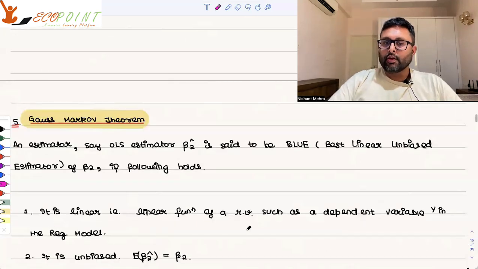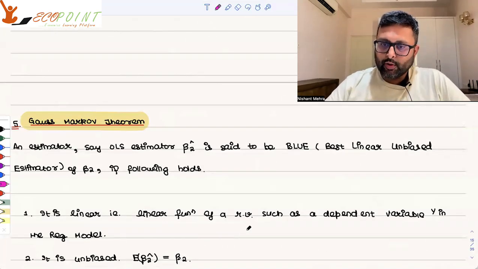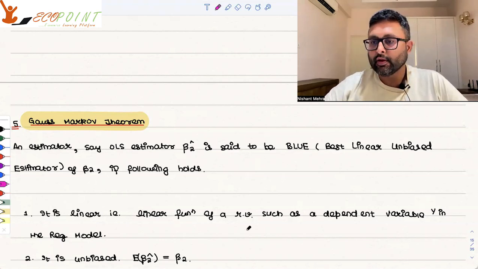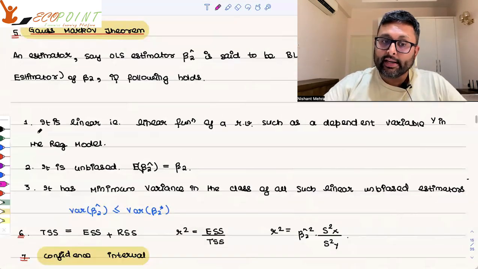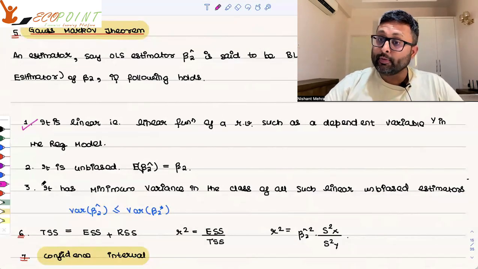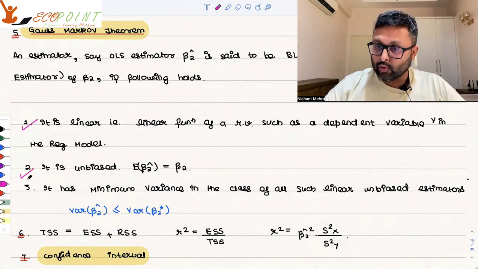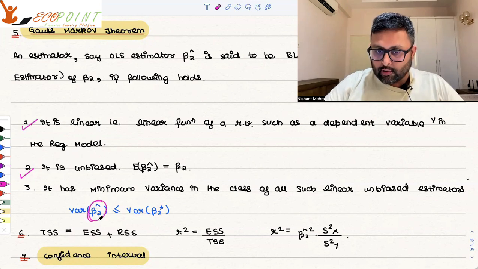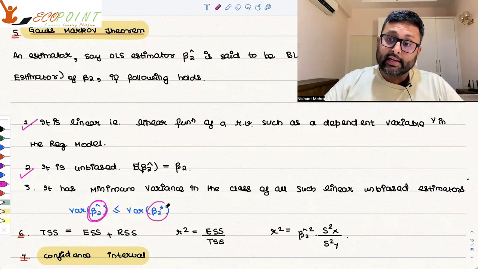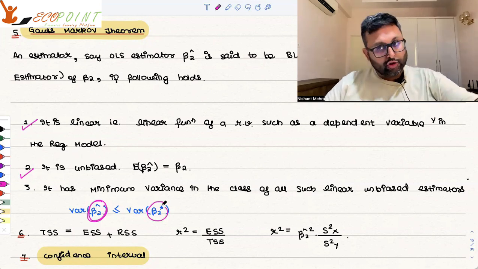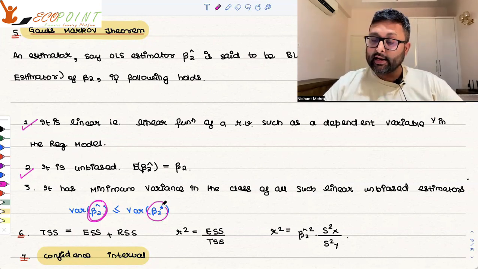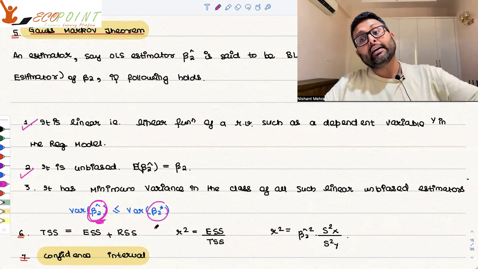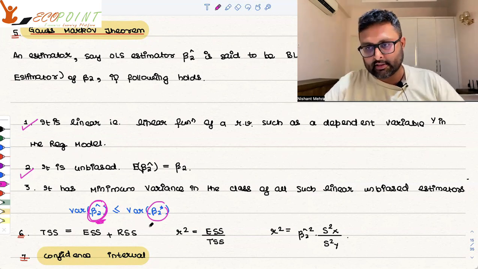Gauss Markov theorem. You take up any estimator, beta 2 hat, we say that's an OLS estimator. It is said to be BLUE. BLUE is what? Best linear unbiased estimator of beta 2. If the following hold: one, it should be a linear estimator. Second, it should be unbiased, E of beta 2 hat should be beta 2. And third, it should have a minimum variance. So you take up one OLS estimator and some other linear estimator, beta 2 star. It is also linear and also unbiased, but the OLS estimator will have a lower variance than any other linear unbiased estimator, right?